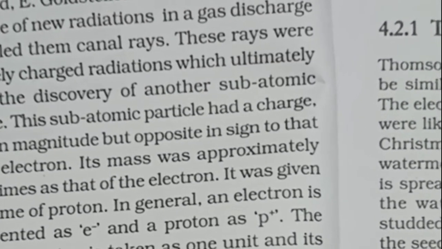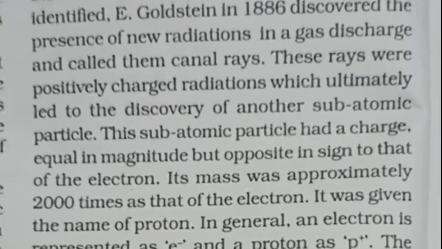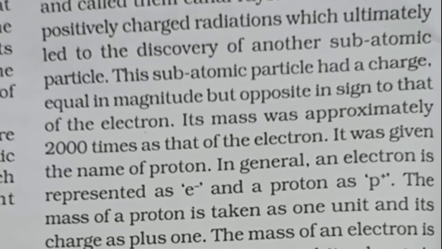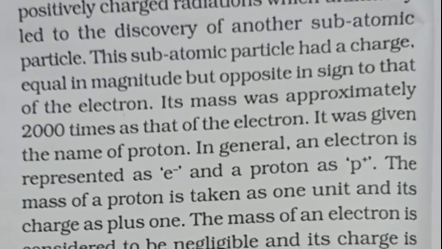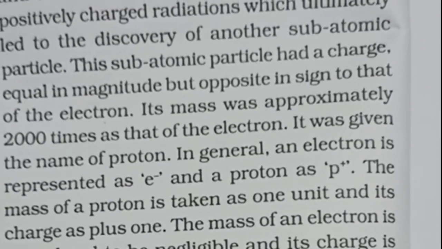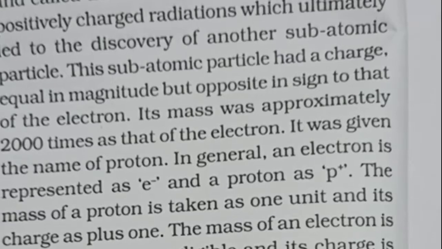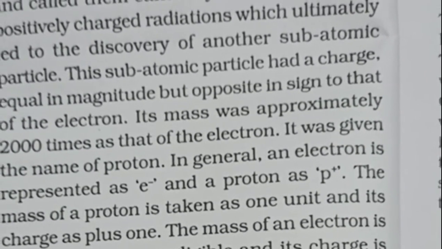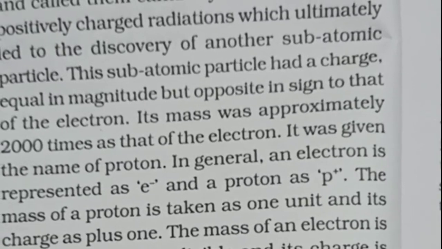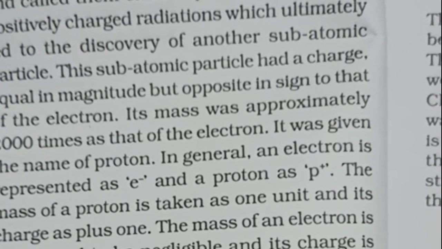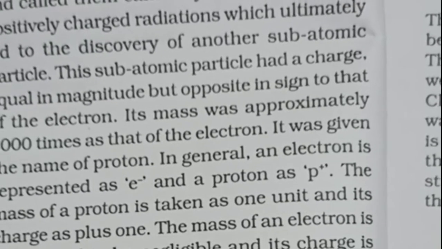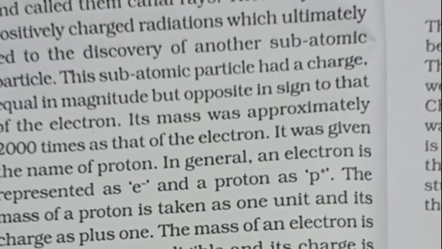He passed electricity at a high voltage through a gas at a very low pressure taken in a discharge tube, and streams of minute particles were given out by the cathode, that means the negative electrode. These streams of particles were called, and are still called, cathode rays, because they come out from the cathode.